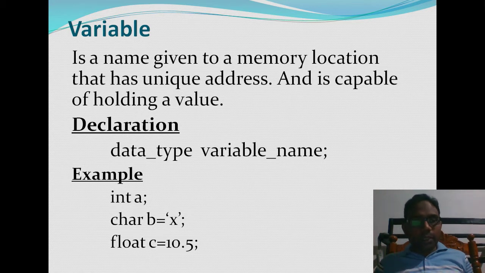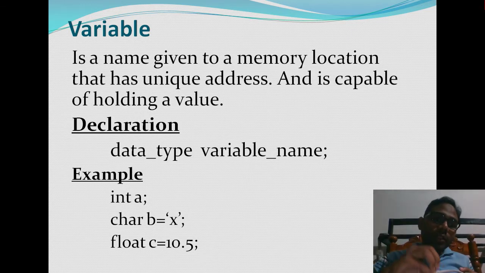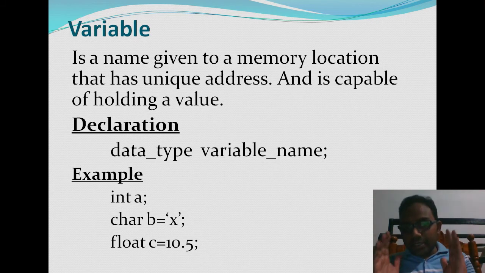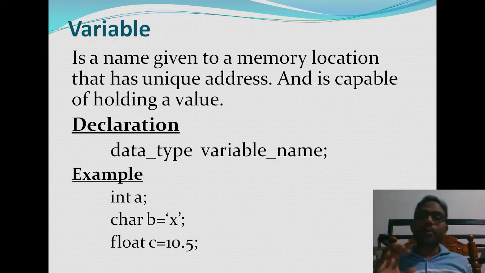Let us see the next one. Now float c is equal to 10.5. Now c is a variable, a box which has value 10.5, and it is of type float. Means we are declaring a float variable. It depends on the value whether to create it as an integer or character or float. What is the value you are going to store in that particular memory location? If it is in single quotes, then you are going to use character. If it is a number without a floating point, then it is integer. If it has a decimal point, it is a float. It depends on the value you are going to store in the memory location.